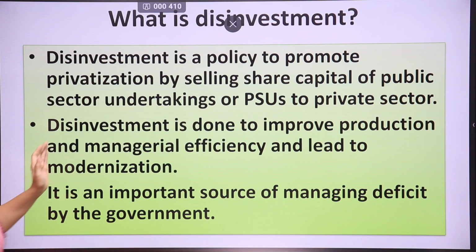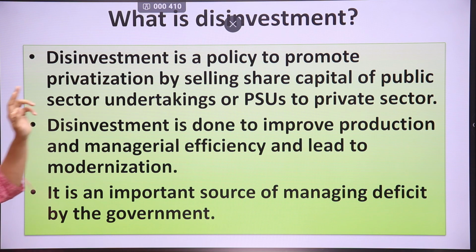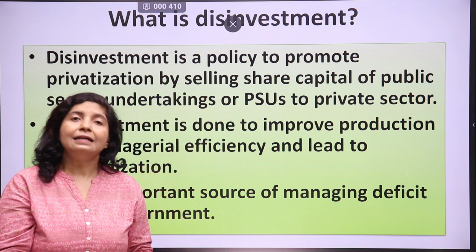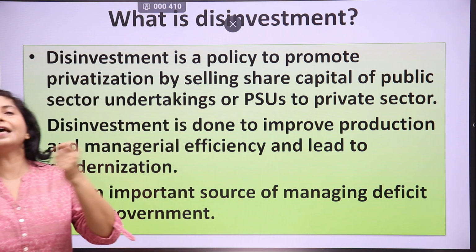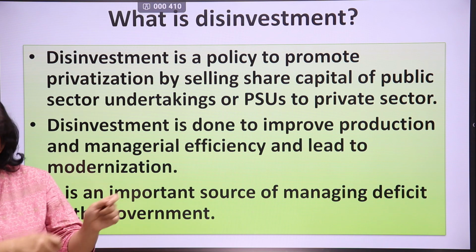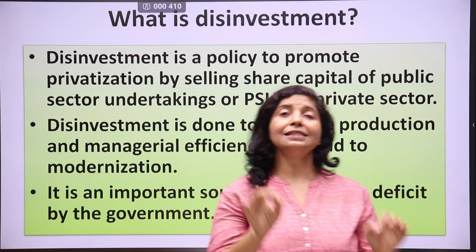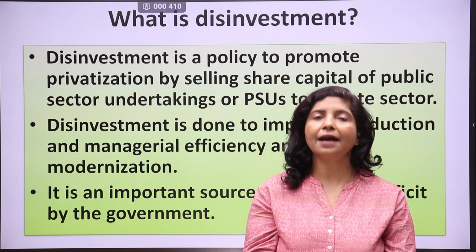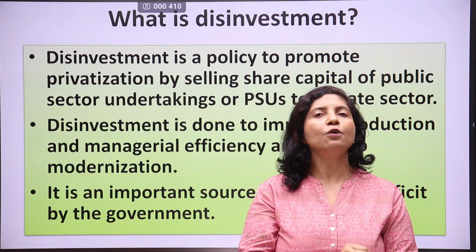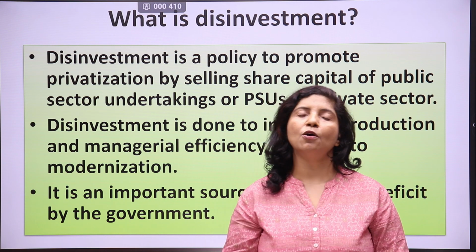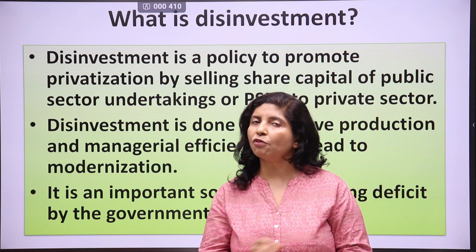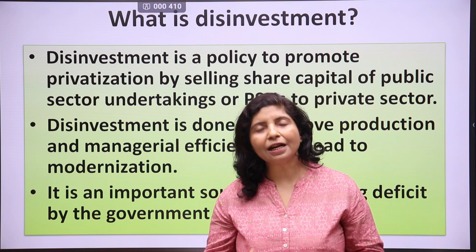Then, what is disinvestment? Investment is putting money in. Disinvestment is getting your money out from that investment or that firm. For example, I established an industry, but now I don't want to handle it anymore, I don't want to carry it forward, I don't want to produce. Then what will I do?